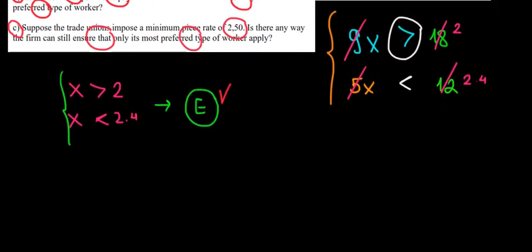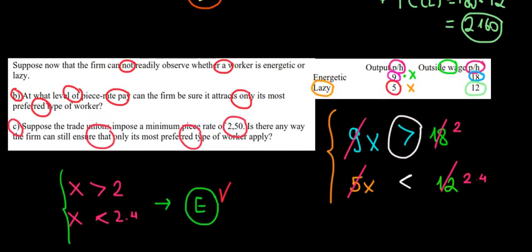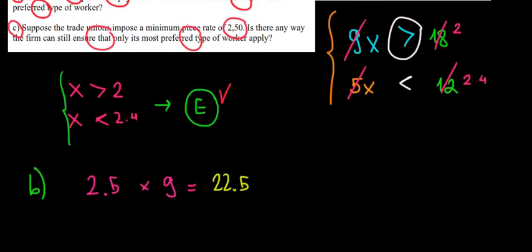So if it's 2.50, then let's compare the wages. 2.50 multiplied by 9 shoes per hour for the energetic guy, well, he will get in total $22.5. This is better than the alternative, because the alternative is only 18. So the energetic guy will apply for this job. 22.5 is greater than 18. So yes, energetic people are gonna go for it.